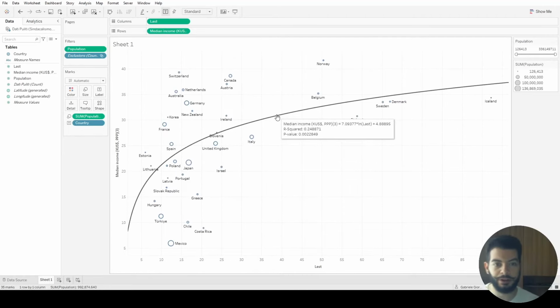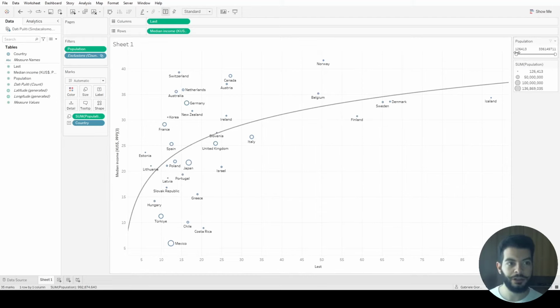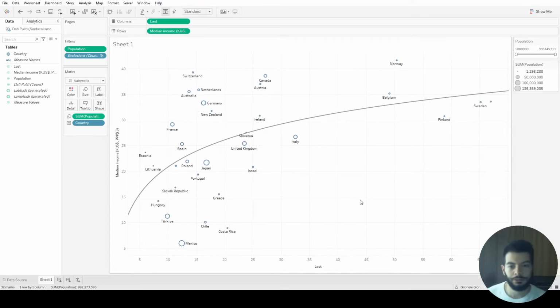And we still explain around 25%. We could then say small countries have a very different relationship with unionism, because basically they don't need it, because they all know each other, so they don't need to enforce this kind of relationship between employer and employees. So we say if the population is lower than 1 million, then remove it. As you can see, we still explain 25%.